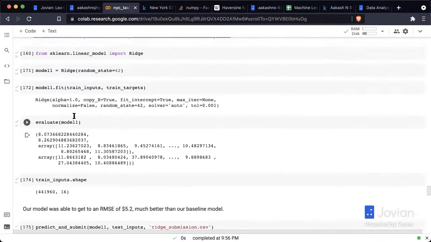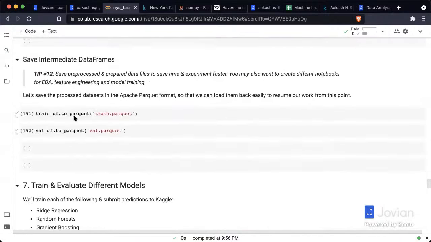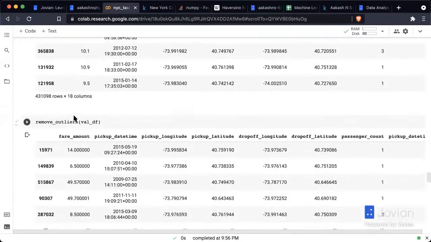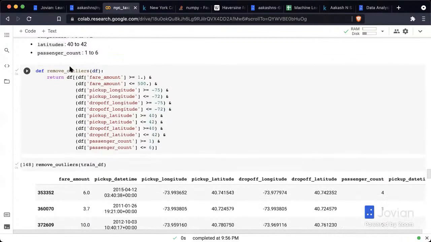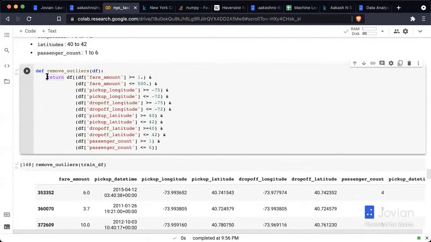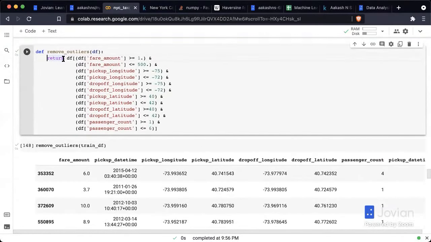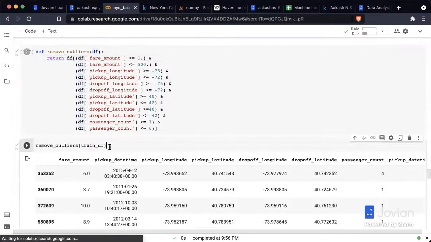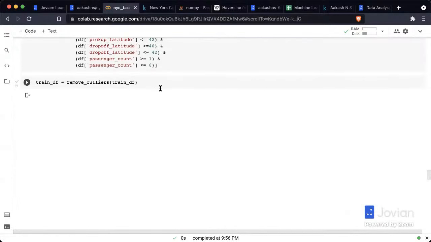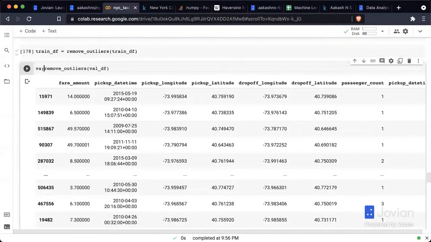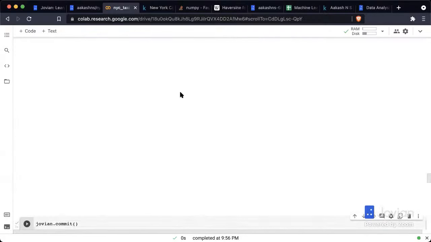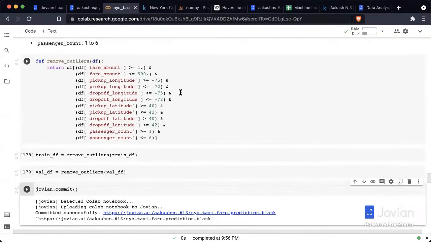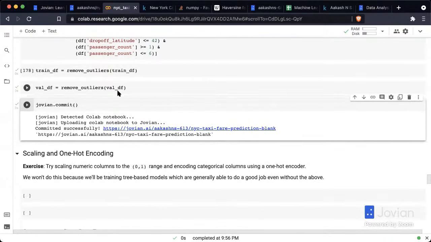That reminds me though, maybe I made a mistake while removing outliers. Yeah, I think I made a mistake. When we remove outliers, we are returning a new data frame. So what we really need to do is train_df equals remove_outliers(train_df), and val_df equals remove_outliers(val_df).